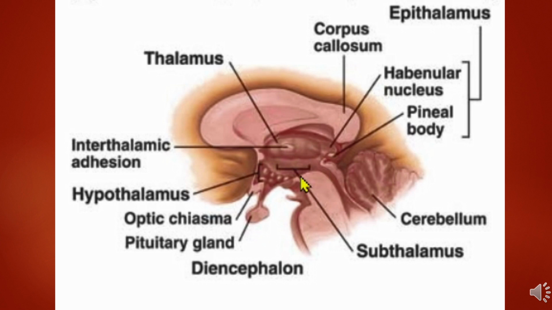The epithalamus consists of one pineal body in the median aspect and two habenular nuclei. The two habenular nuclei communicate by means of a commissure called the habenular commissure. The habenular nuclei, the habenular commissure and the pineal body together make the epithalamus.